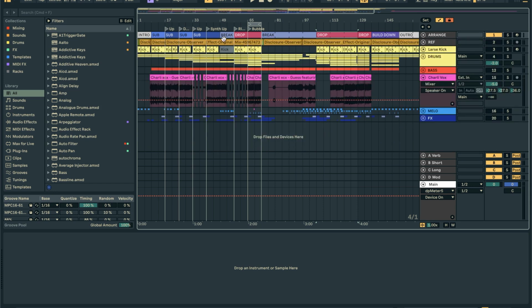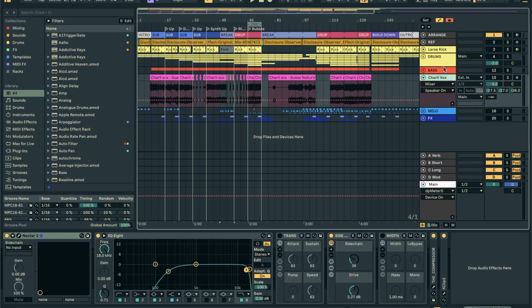But once I had that all set up, the reference is in here, I have the arrangement mapped out. Also I should mention, when you have the arrangement mapped out like this, you can create a super loop. So you create the full sounding 8 or 16 bar loop, and then it makes it so easy to stretch it out into a full arrangement because you have a proper arrangement up here. So once that's all set up and I knew that I had the hook in here nicely and it was going to work nicely against the song, the next thing that I did was I started to work on the drums.